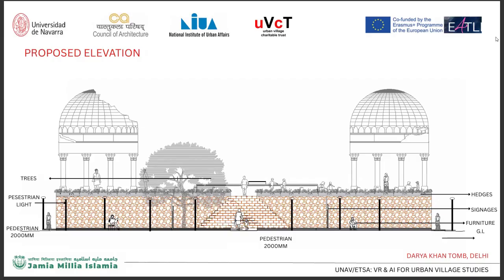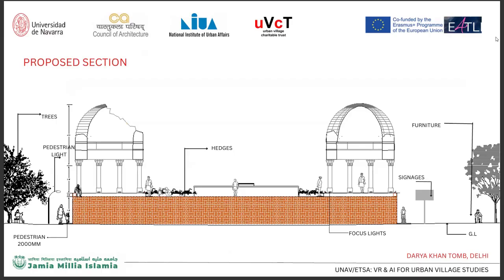Then these are the proposed elevations. This is the proposed elevation, which is showing the pedestrian light and the pedestrian pathway that we have provided, incorporating hedges, signages, furniture, etc. This is the proposed section, which is again showing the pedestrian light, signages, and furniture.